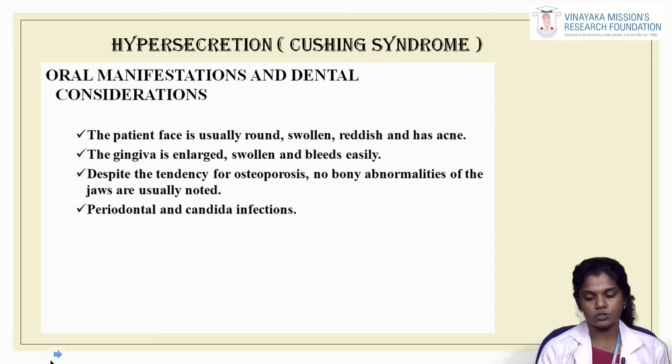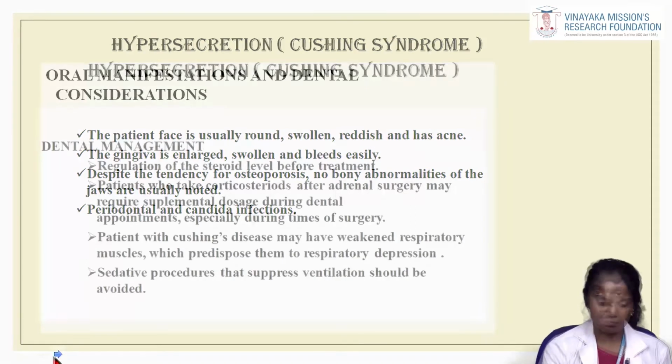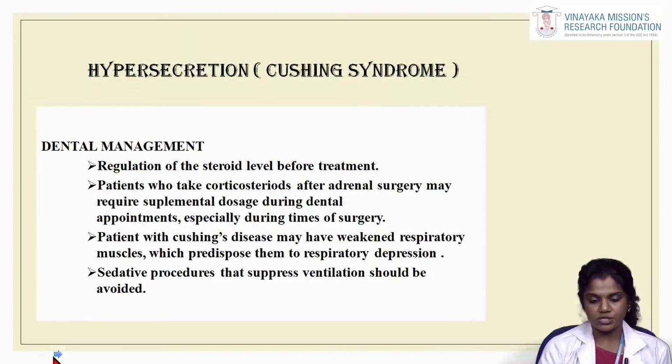Despite the tendency for osteoporosis, no bony abnormalities of the jaws are usually noted, and periodontal and candidal infections may occur. The patients are more susceptible to the development of periodontal and candida infections. For dental management of a patient with Cushing syndrome, there should be regulation of the steroid level before treatment, whether it is going to be a minor or major surgery.